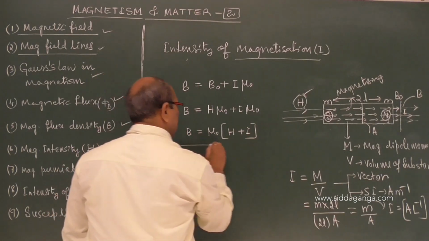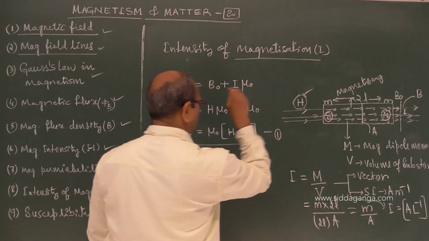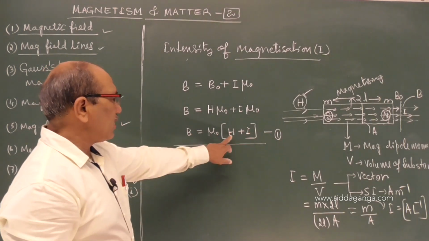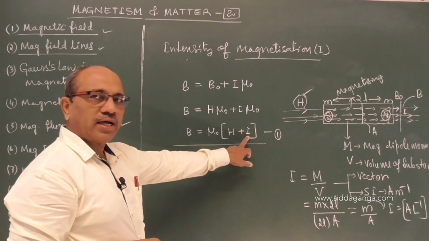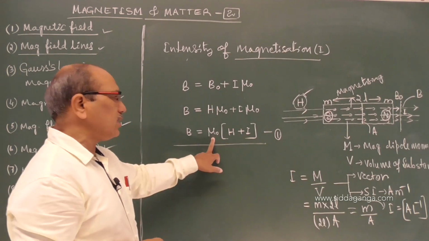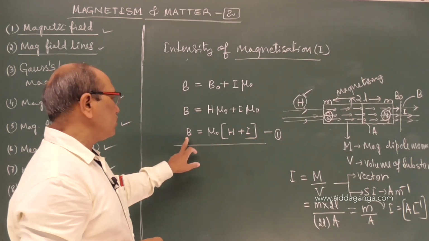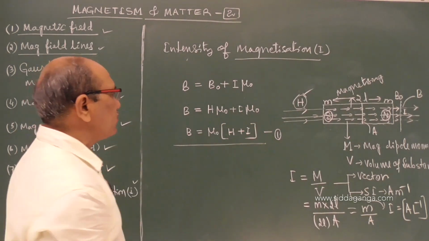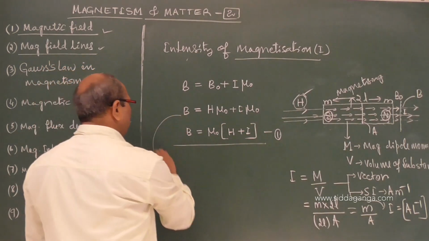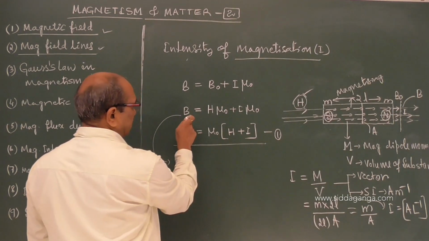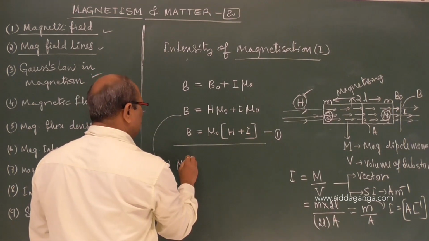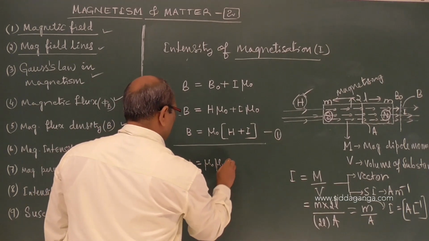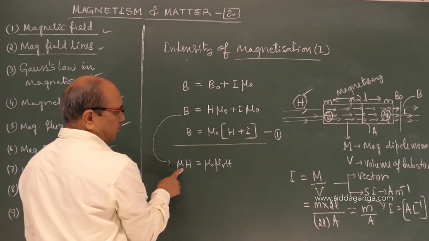This is one of the equations we use in the relation between B, H and I. H is the magnetizing field, I is the induced magnetism in the substance, and the conducting ability of vacuum gives you the magnetic flux density in the region where the magnetic substance is placed. Or if I rewrite, B equals mu into H, which can be written mu naught mu r into H, where mu is equal to mu naught mu r.